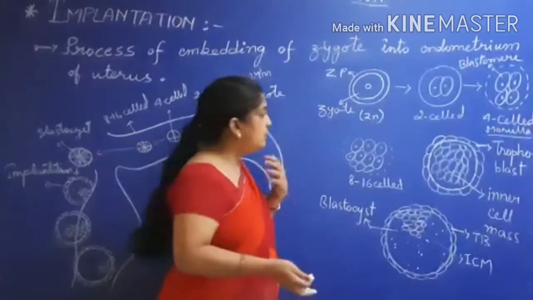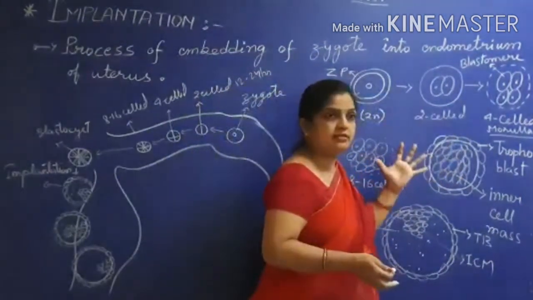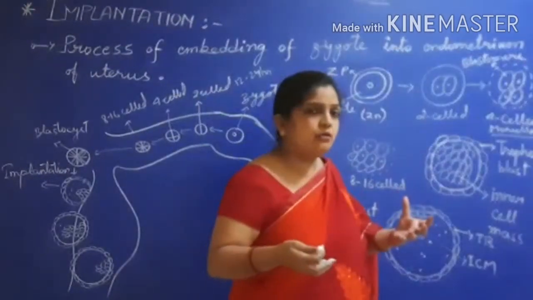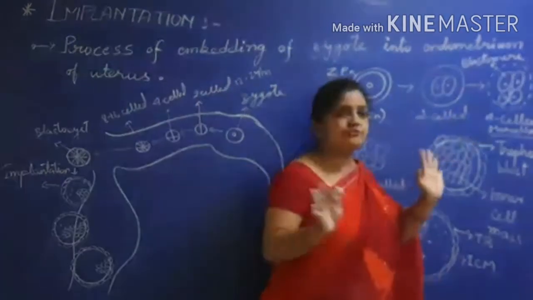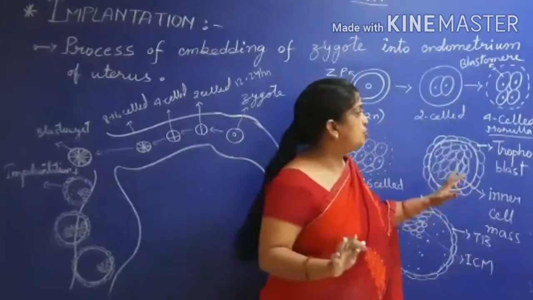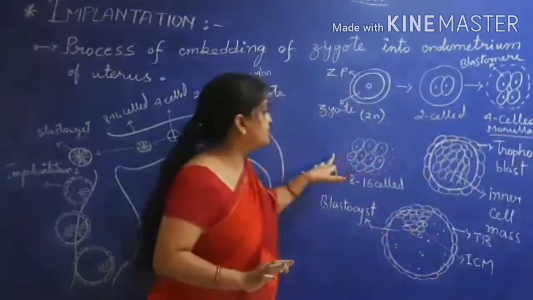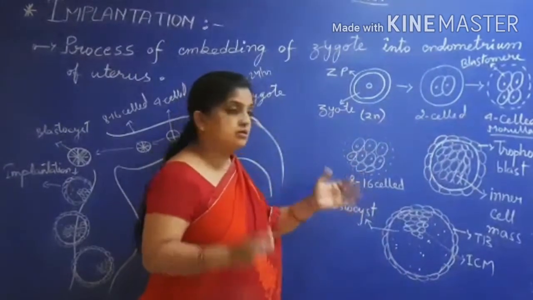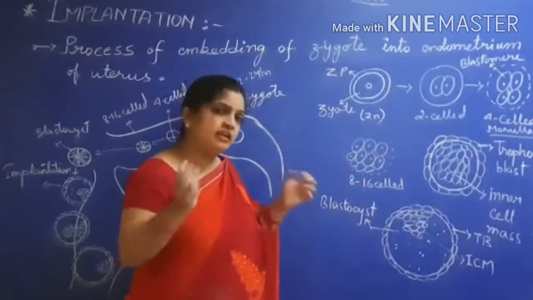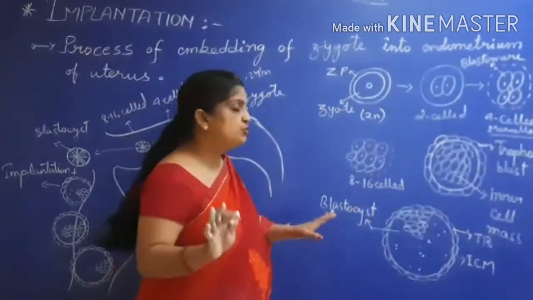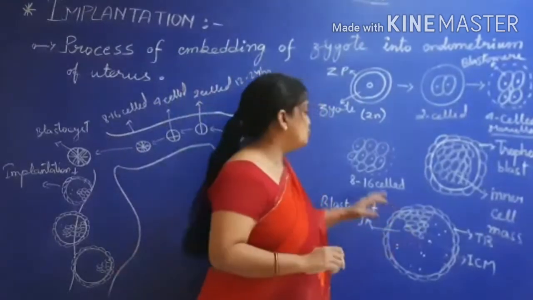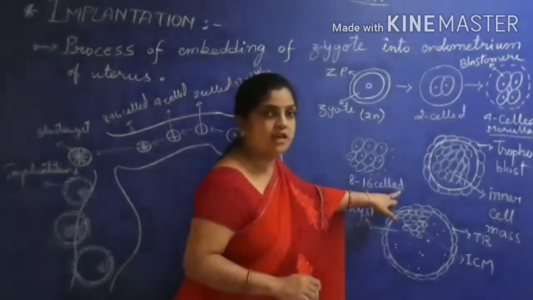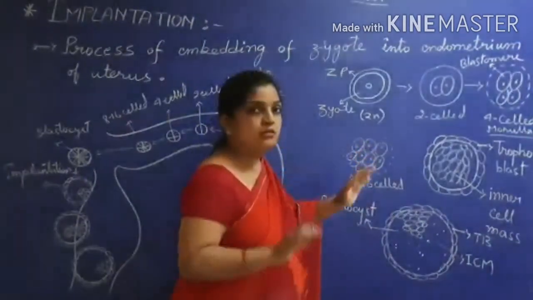But soon, when the divisions are taking place, the cells are becoming stronger, and due to that they do not need any protection from external sources. So your zona pellucida is slowly getting degenerated, and solid cells are being formed, and they will take their responsibility to perform different functions. So reaching up to 8 to 16 cell stage, the zona pellucida will disappear.